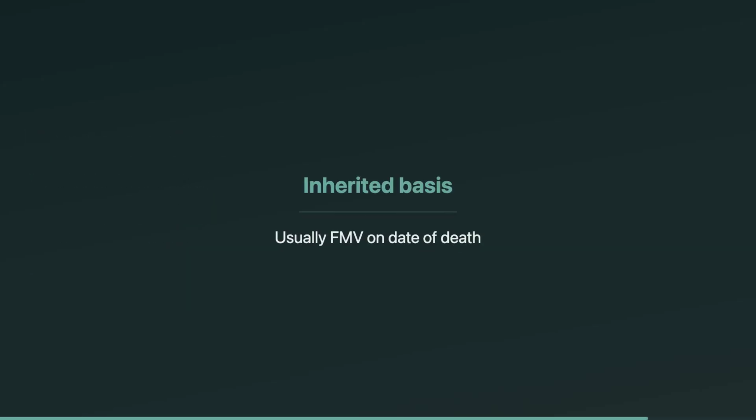Basis is the other huge beneficiary topic. Inherited property usually gets a basis equal to fair market value on the date of death. That can be a step up or a step down. If the estate elects the alternate valuation date on Form 706, the valuation date is 6 months after death, but only if it lowers the estate value and the estate tax. And if an asset is distributed before the 6 months, its basis is the FMV on the distribution date.